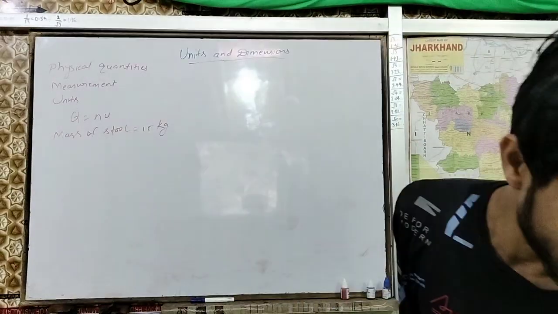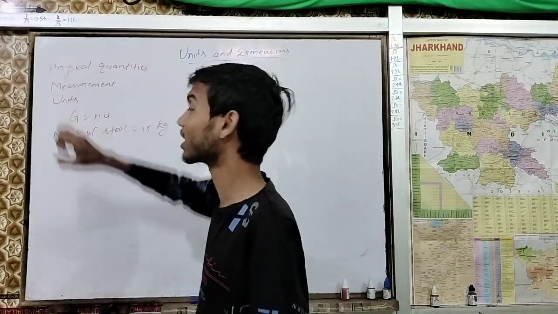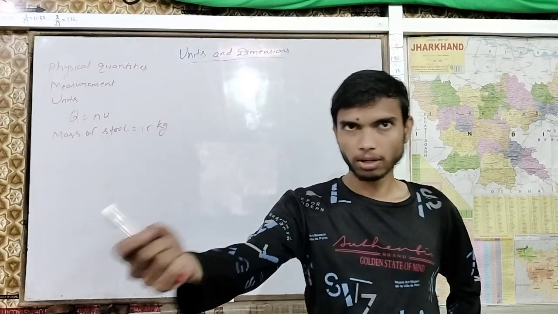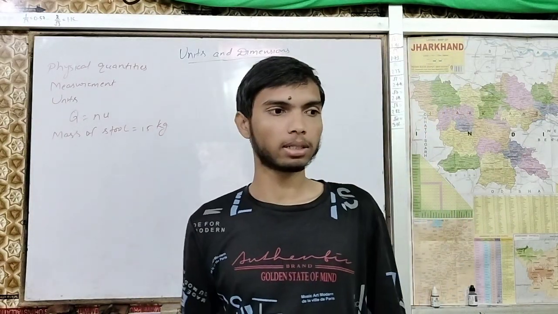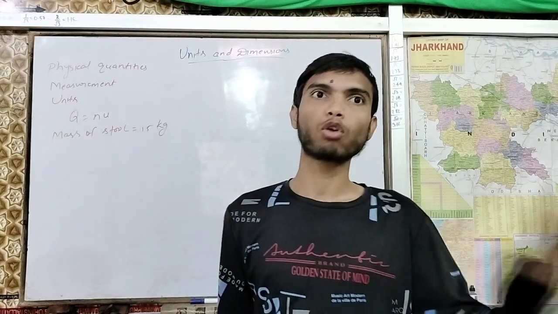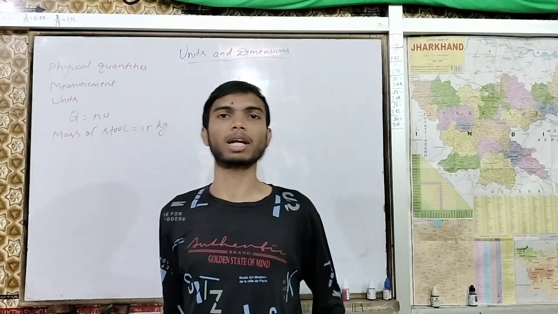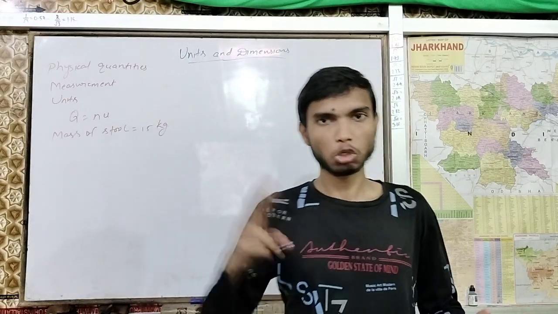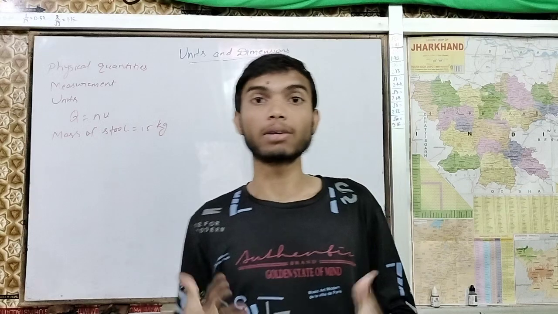Okay. So here first we have physical quantity. Look, in the world you will see that there are a lot of quantities. We can classify all those quantities into two parts: first, physical quantity, and second, unphysical quantity.